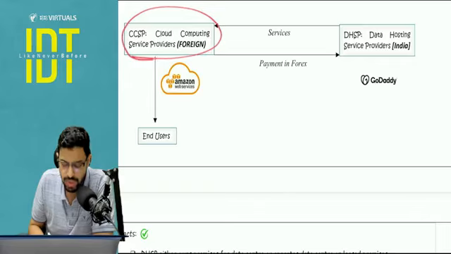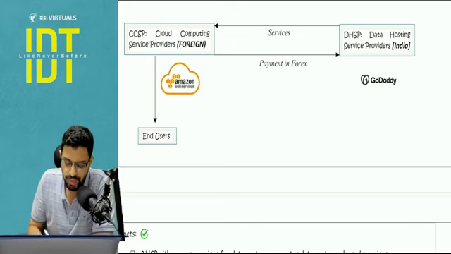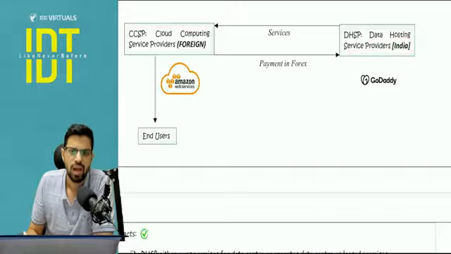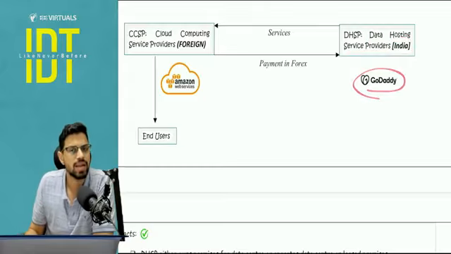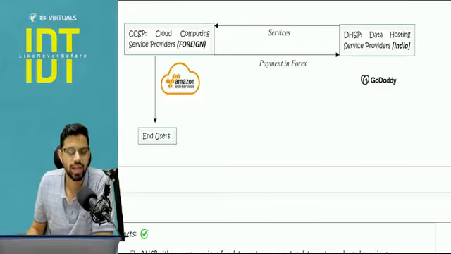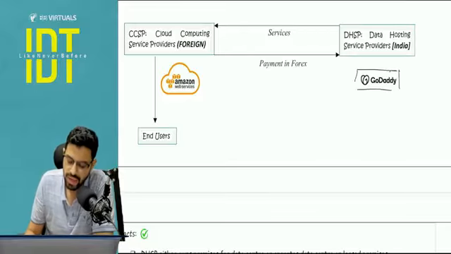One is the cloud computing service provider, for example, Amazon Web Services. It has various clients all over India, all over the globe. And for providing this cloud computing services, let's say it is using some services of data hosting service providers in India. So example, GoDaddy is a data hosting service provider. Now the only question that arose for consideration is whether this GoDaddy, that is the data hosting service provider, is acting as an intermediary.